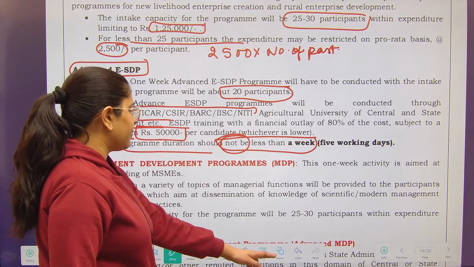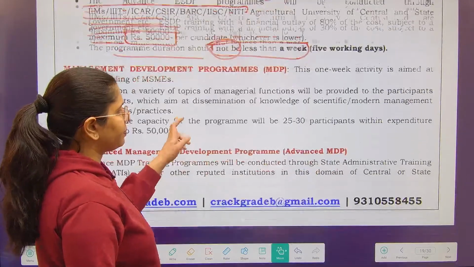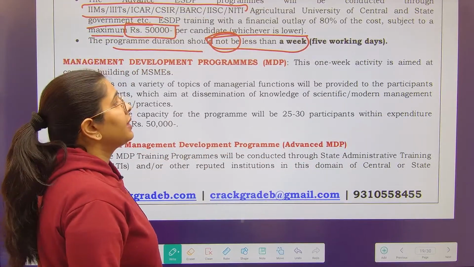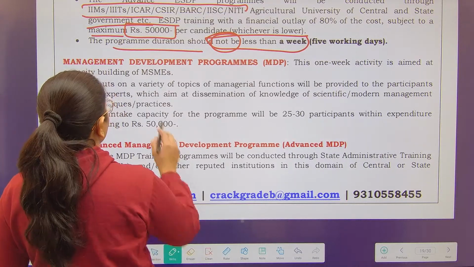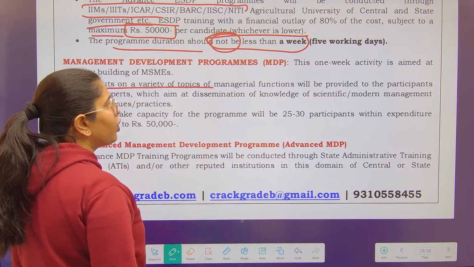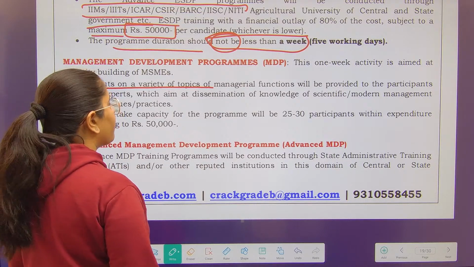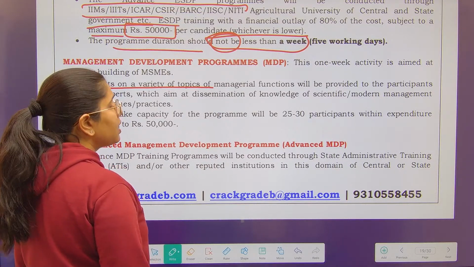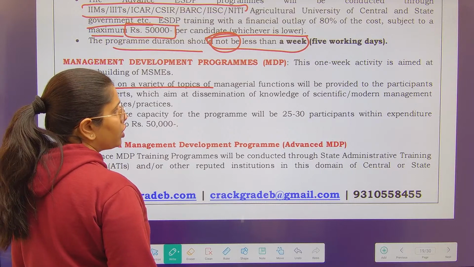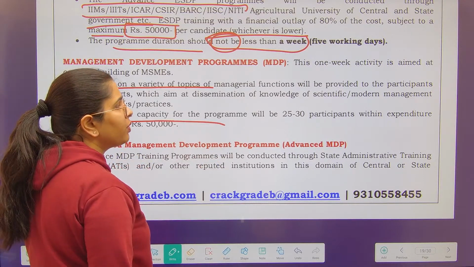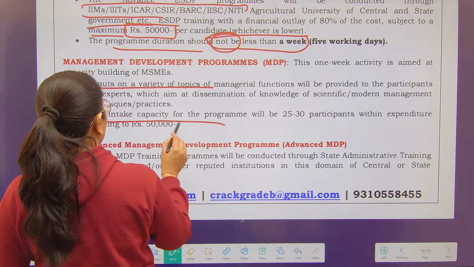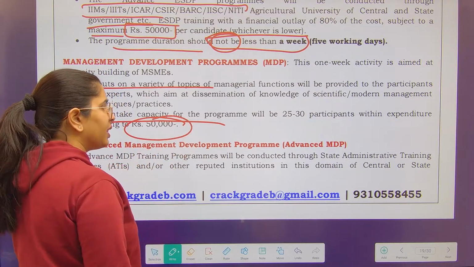Next is the management development program. Again, this 1 week activity is aimed at capacity building of MSMEs. Inputs on a variety of topics of managerial function will be provided to the participants by experts, which aim at dissemination of knowledge of scientific management. The intake capacity for the program will be 25 to 30 participants within an expenditure limited to 50,000.